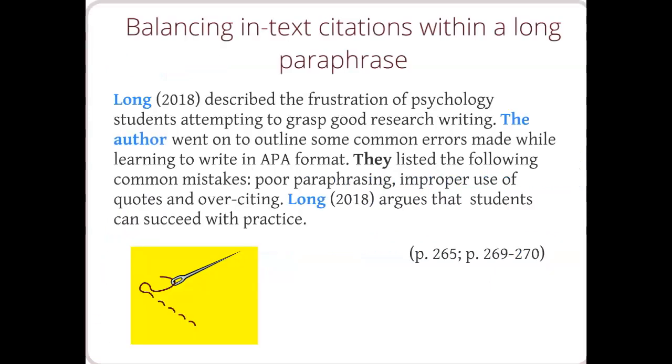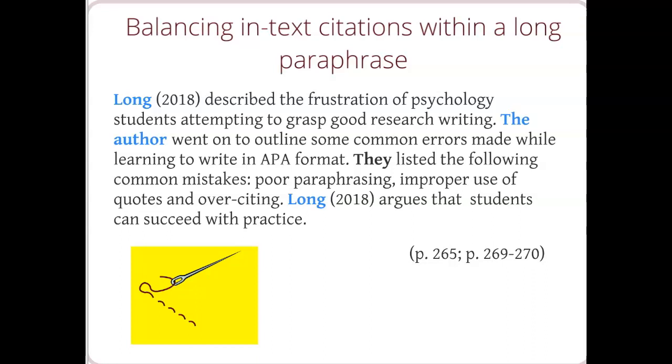One of the things we see students struggle with a lot is how to balance in-text citations within a long paraphrase. So if you're writing a paper, maybe you're doing a literature review, and you talk about one source throughout an entire paragraph. What we sometimes see students do is put a citation at the beginning and a citation at the end, but there's actually more of an art to it. What we need to do is to let our readers first know that we're talking about a source, and then that we're paraphrasing the ideas of that article throughout the entire paragraph.